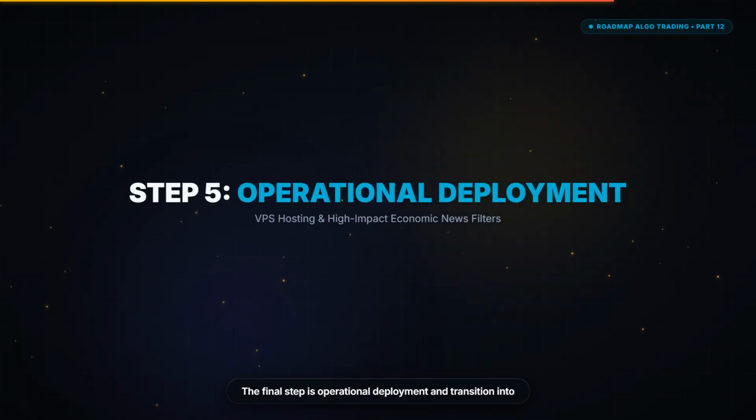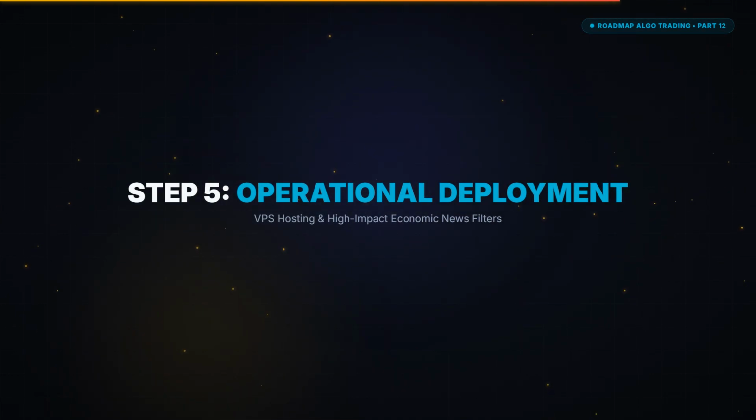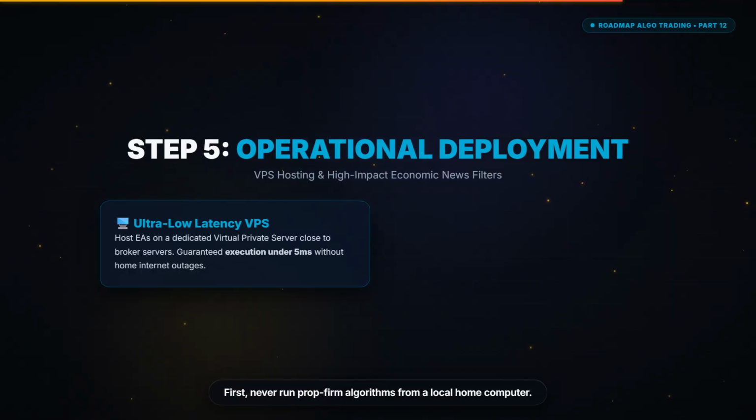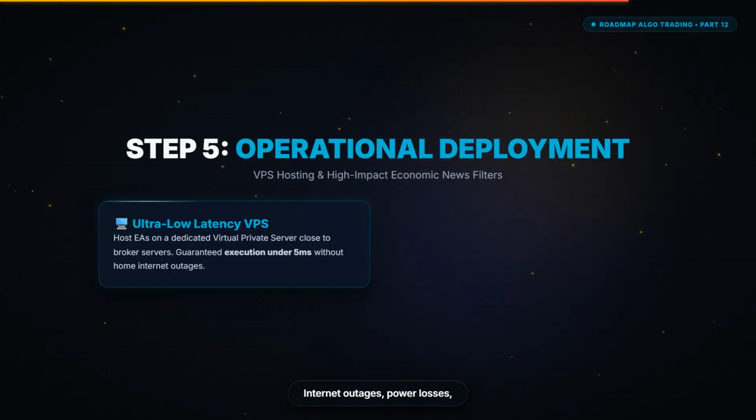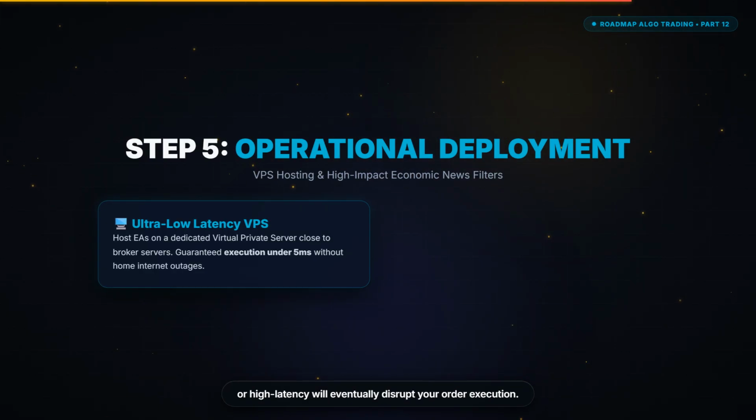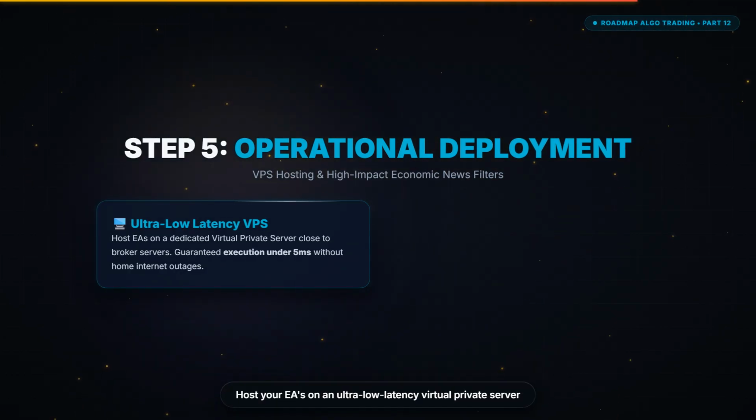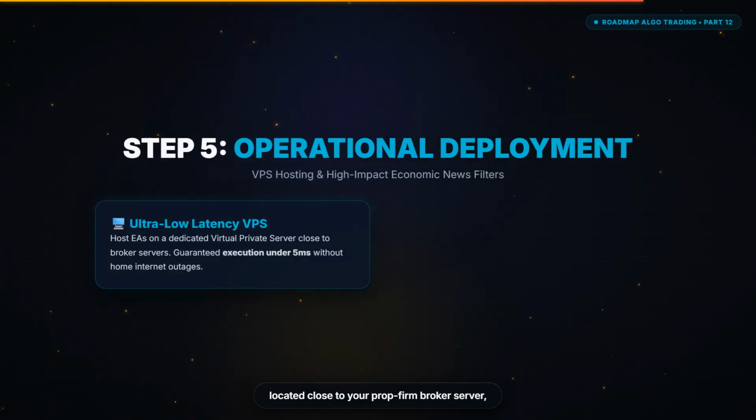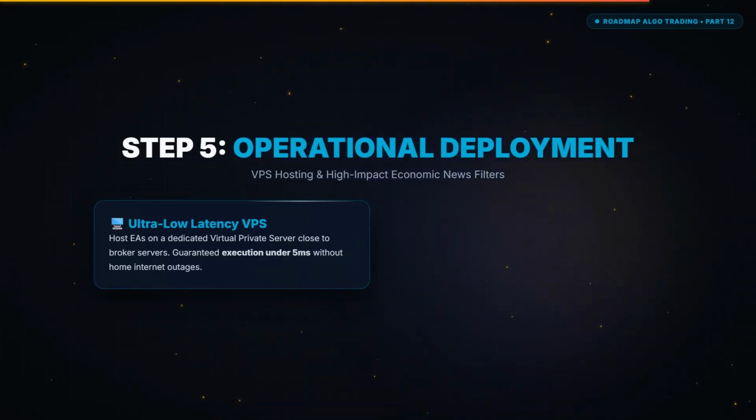The final step is operational deployment and transition into regular payouts. First, never run prop firm algorithms from a local home computer. Internet outages, power losses, or high latency will eventually disrupt your order execution. Host your EAs on an ultra-low latency virtual private server located close to your prop firm broker server, ideally with execution speed under 5 milliseconds.